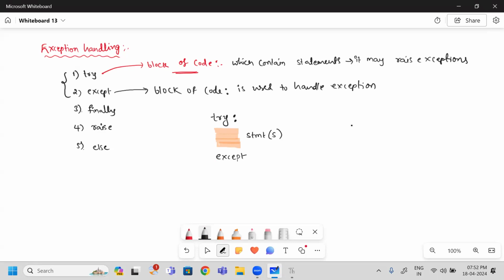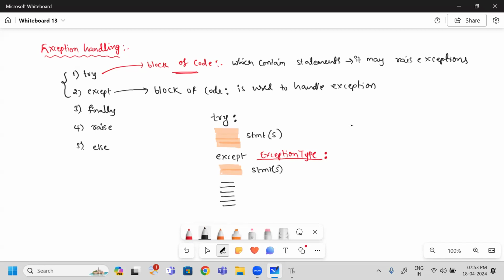So how can I write? Except, followed by the exception type that is going to be generated, followed by a colon. Next, you have to give the indentation. Next, you have to write the statements. These statements contain how to handle this exception. Once it is completed, the remaining part of the program you can write at this location. Okay, this is the syntax we need to use to handle the exception.